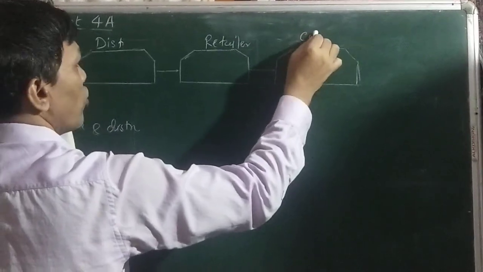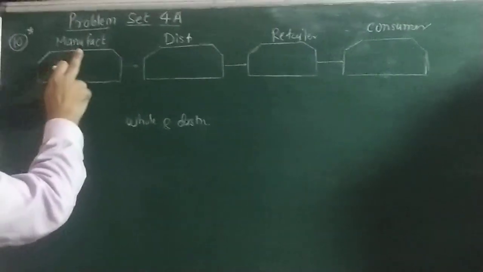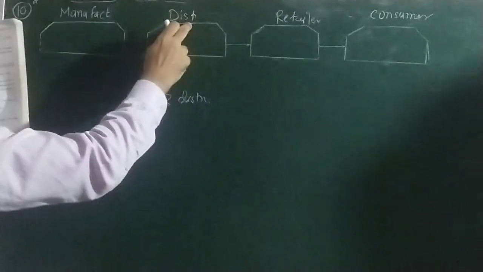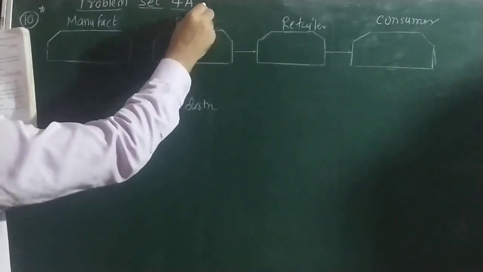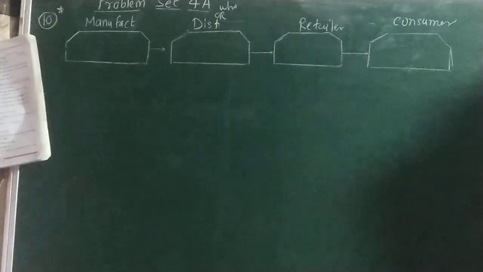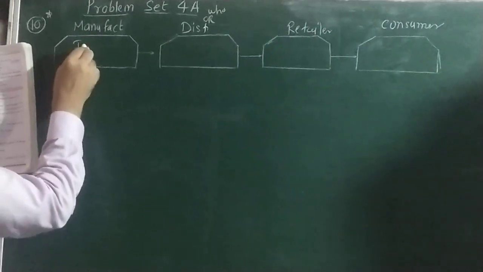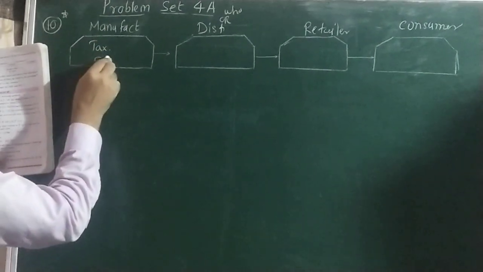Consumer or customer. So the chain should be like this: manufacturer, then wholesaler or distributor, then retailer, and customer, consumer. Now for the manufacturer, taxable value. Taxable value means without tax.